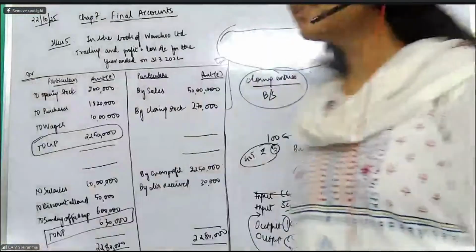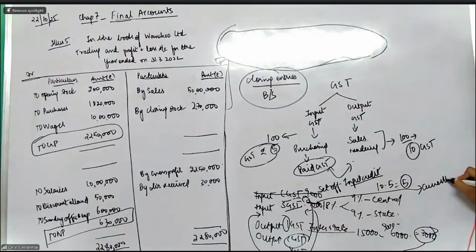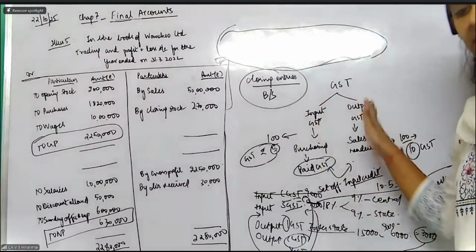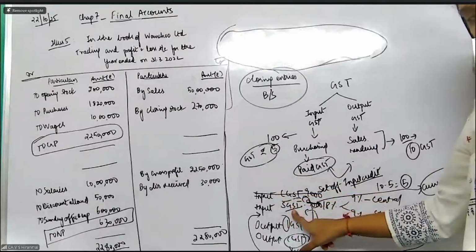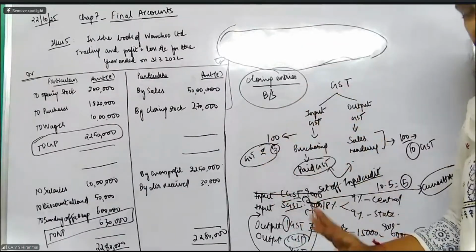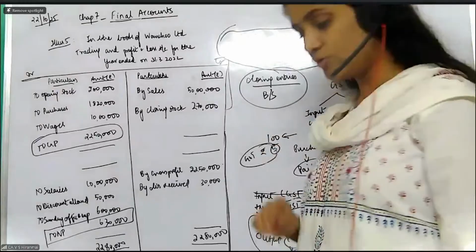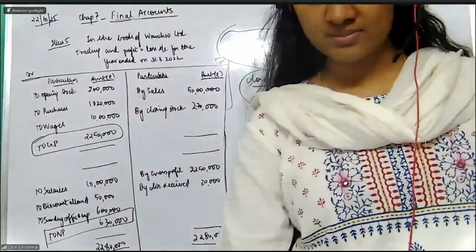So where will this particular input go? It will go to your current assets, because input is always your asset. So that is why you will show that in the current assets. This is the only concept of the GST. GST output can be set off against the input. You will have input CGST, SGST, and output also CGST, SGST, so you will set it off accordingly. But if IGST is given to you, first you will take the amount from the CGST only.